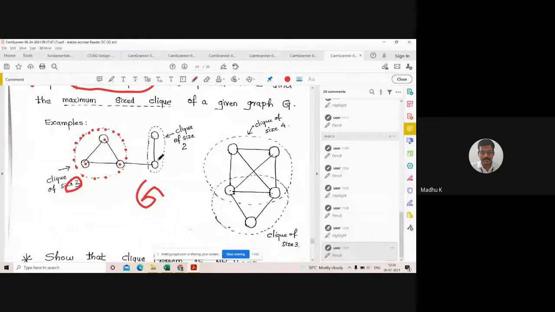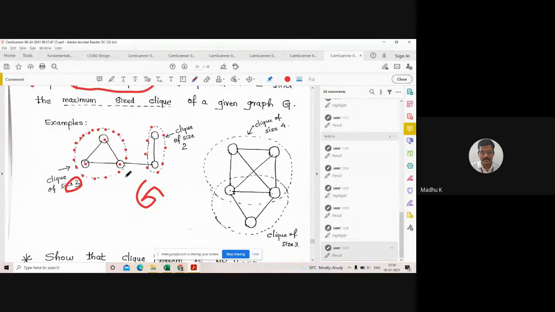There exists another subgraph. These two are independent. This is one Clique and this is another Clique. This is also a Clique of size 2. From here I can reach here, so this is also completely connected.